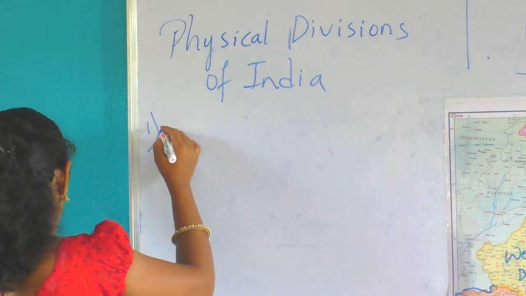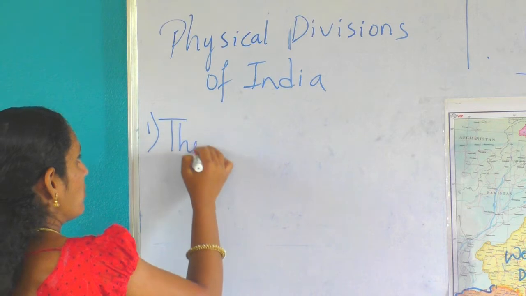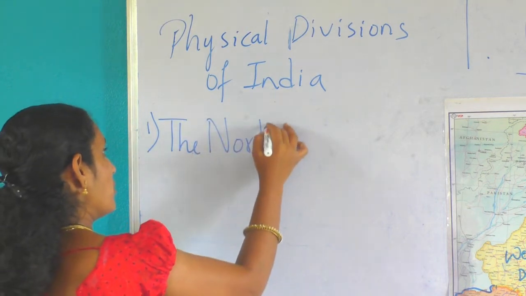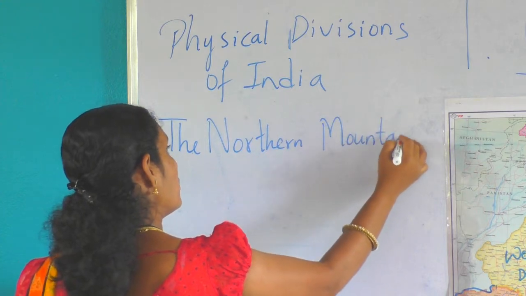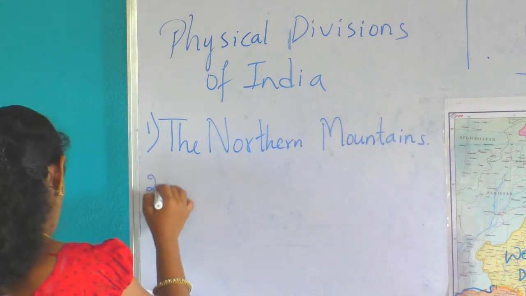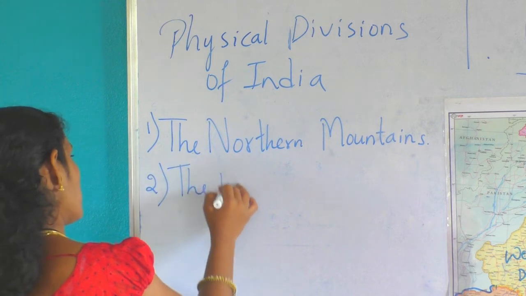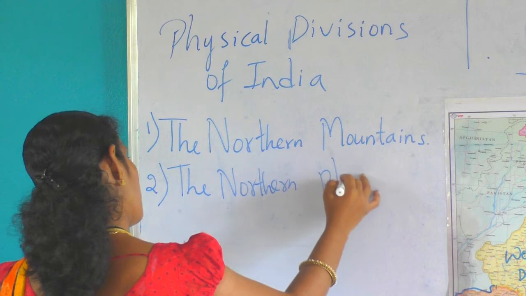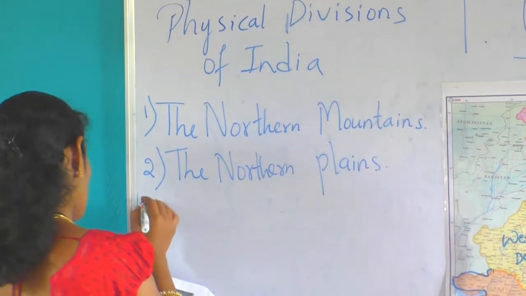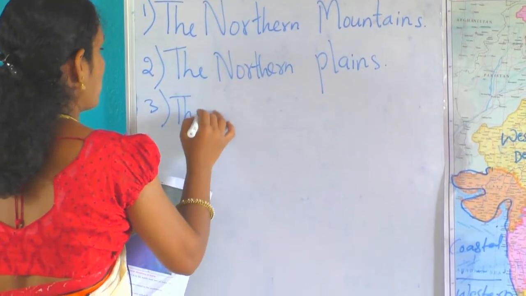First one, the northern mountains. Second, the northern plains. Third, the western desert.